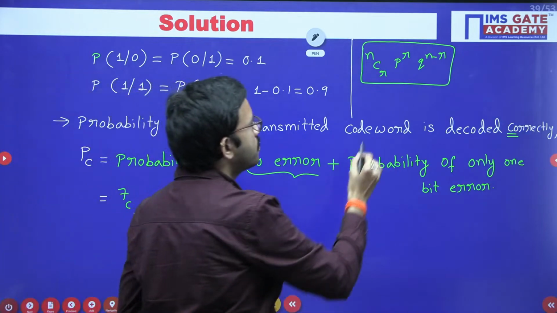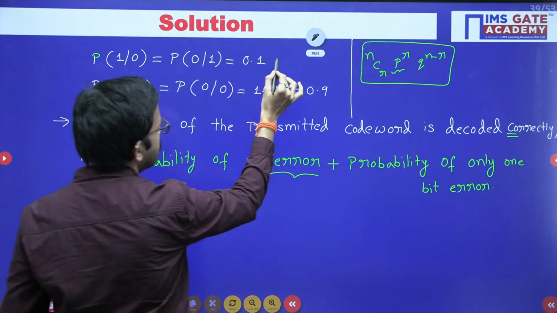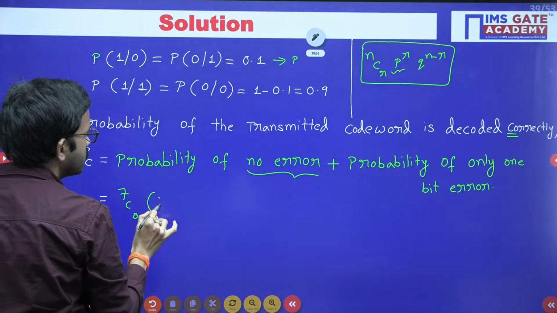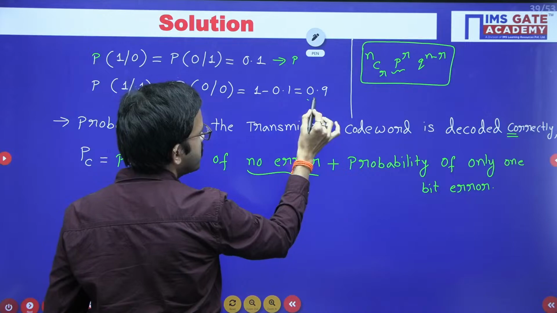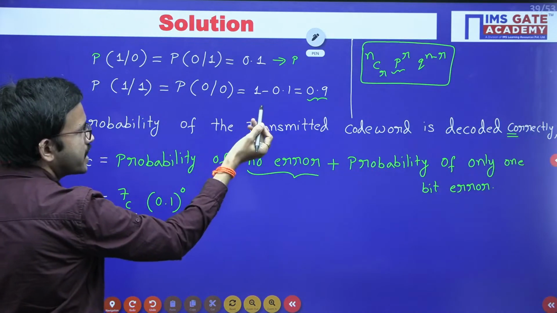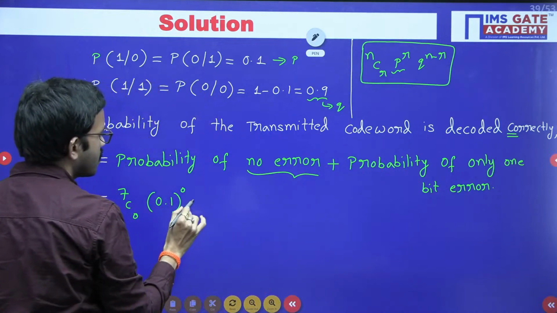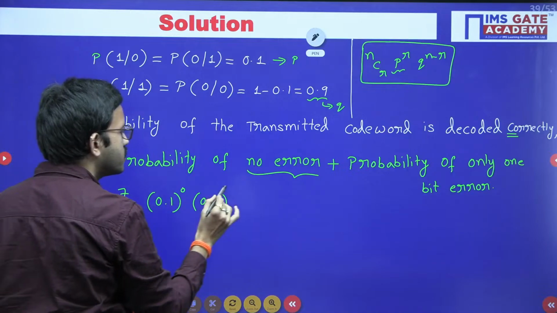Here probability of getting error, right? So this is nothing but your p. So 0.1 whole power 0. So if this is p, obviously whatever the bit you are getting corrected, that is nothing but your q. So 0.9 whole power 7 minus 0.